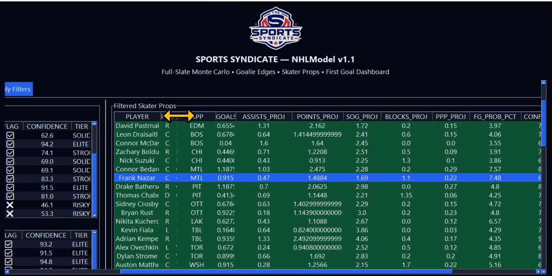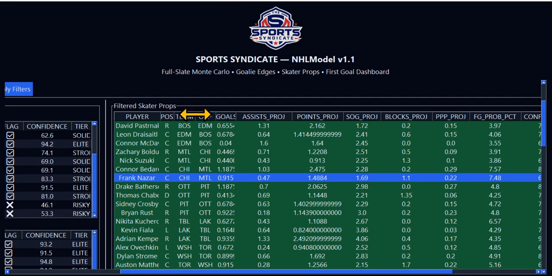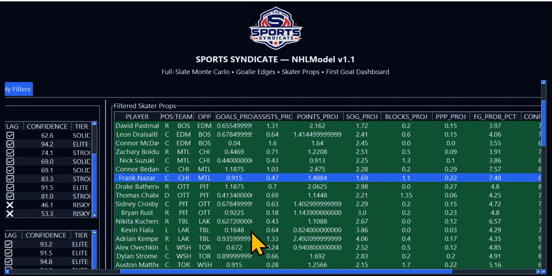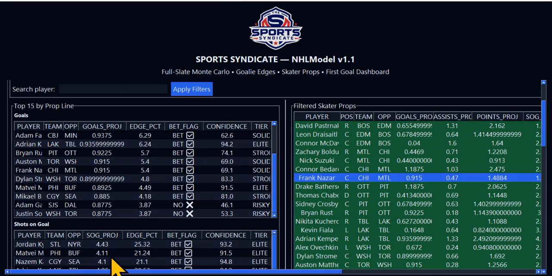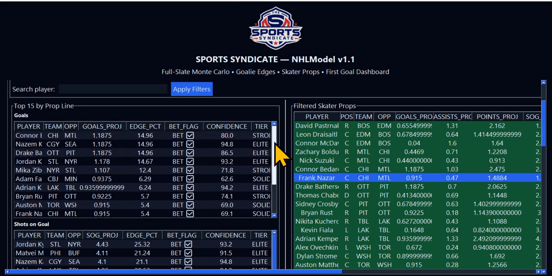If you scroll down here, if I open it up, that's just the team they play for, and then here's the opposing team, and here's their projected goals. So then, with this table being so large, I then scroll down, and now I updated this from the top 10 to the top 15. So now you got the top 15 goals.